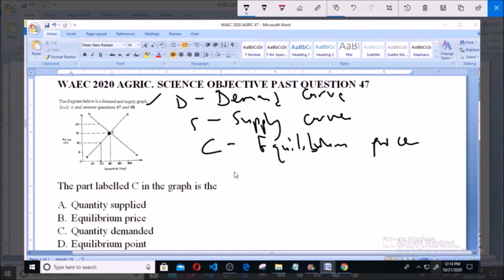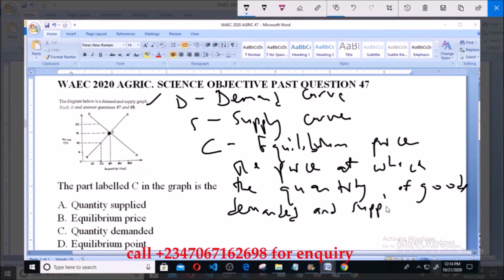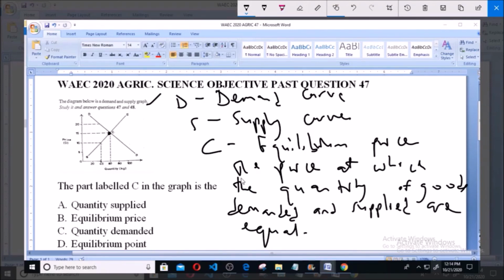The equilibrium price is the price at which the quantity of goods demanded and supplied are equal. So that is the equilibrium price labeled C. So C is the equilibrium price, and equilibrium price is option B. So option B is the correct answer to this question.